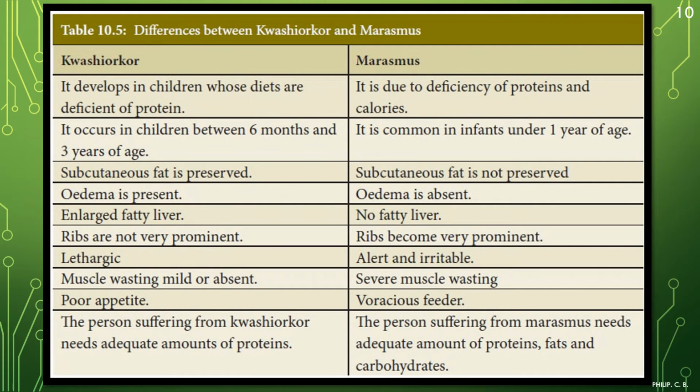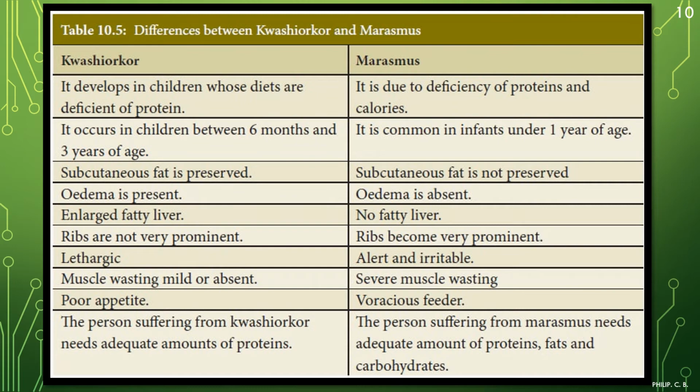Second, it occurs in children between 6 months and 3 years of age. So as we read, 6 months or 1 year, 1 to 3 years of age. But marasmus is common in infants under 1 year of age. Subcutaneous fat is preserved, so as you saw in the image, subcutaneous fat is present in kwashiorkor. But in case of marasmus, the subcutaneous fat is not preserved. Oedema is present, oedema is absent. Enlarged fatty liver, no fatty liver. Ribs are not very prominent, ribs are prominent in marasmus.